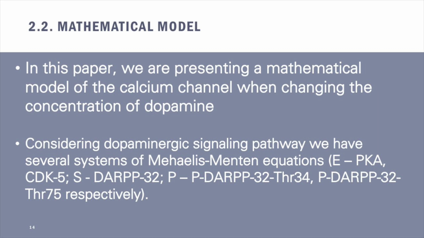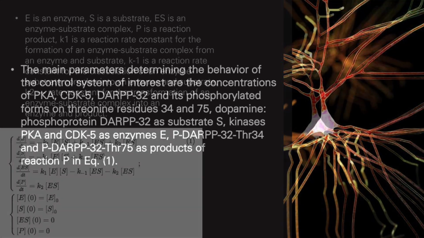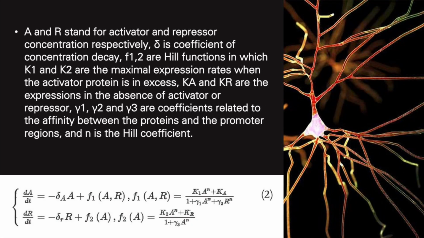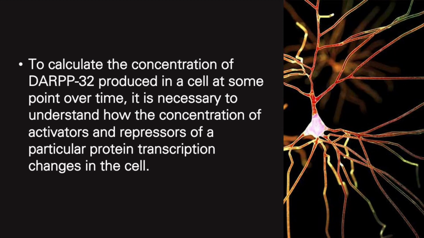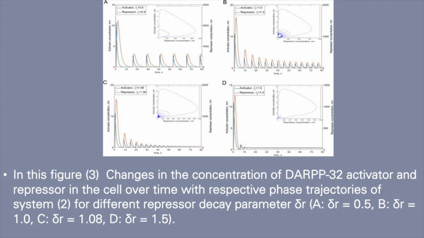We are presenting a mathematical model of the calcium channel when changing the concentration of dopamine. Here we can calculate the concentration of DARPP32 by this equation. To calculate the concentration of DARPP32 produced in a cell at some point over time, it is necessary to understand how the concentrations of activators and repressors of particular protein transcription change in the cell with time. The resulting circuit voltage, which is proportional to the concentration of translated DARPP32, depends on this equation.